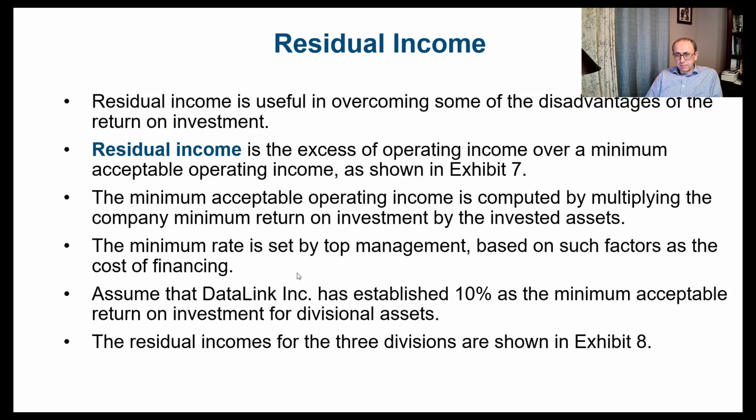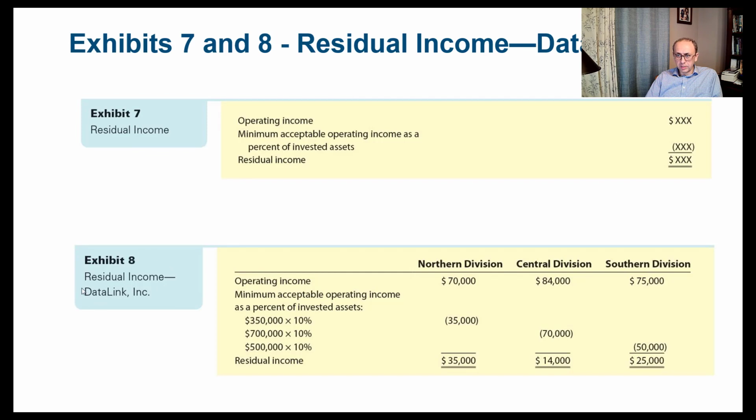So let's go back to our example. Assume that Data Link Incorporated has established 10% as the minimum acceptable return on investment for divisional assets. So how can we calculate the residual income for the three divisions? In Exhibit 8, we can get the residual income for the company's three divisions. Here we have the operating income for Northern Division, 70,000, Central Division, 84,000, and Southern Division, 75,000. And then we get the amount of invested assets multiplied by the 10%, which is the minimum acceptable rate. That will give us 35,000 for the Northern Division, 70,000 for the Central, and 50,000 for the Southern.